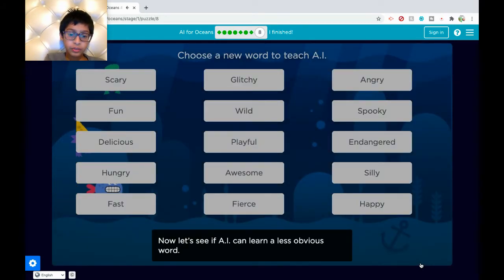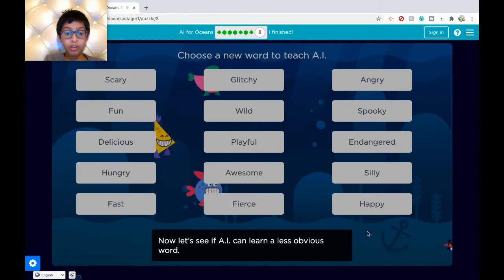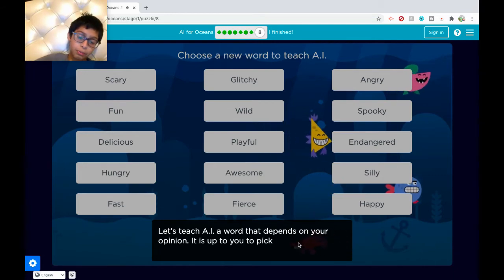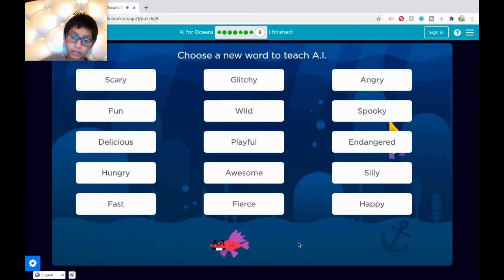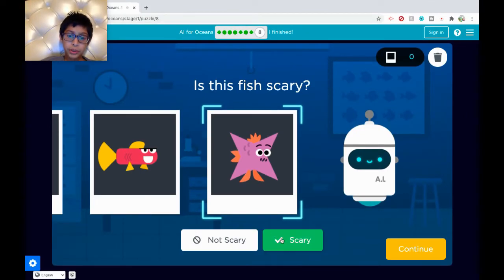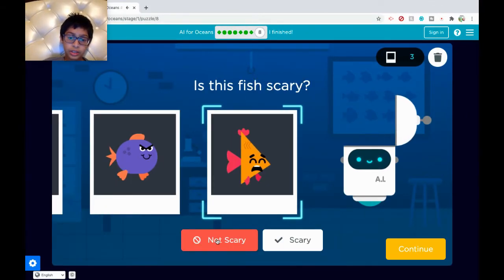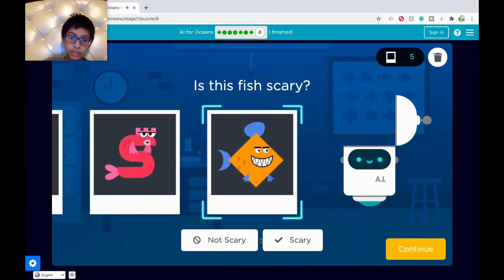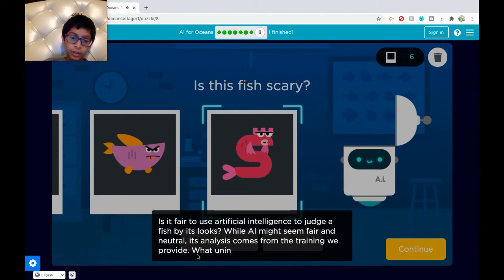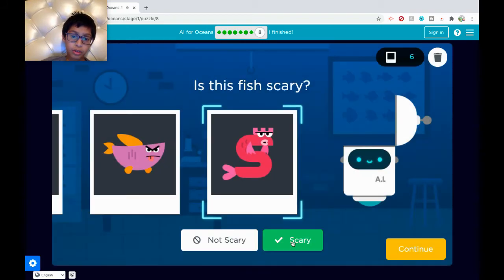Now let's see if AI can learn a less obvious word. A word that depends on your opinion. It's up to you to pick. Okay. Well, let's do scary. I'm pretty sure that's scary. Scary. Not scary. Scary. Scary. Scary. It is fair to use artificial intelligence to judge a fish by its looks. While AI might seem fair and natural, its analysis comes from the training we provide. What unintended bias could this cause?